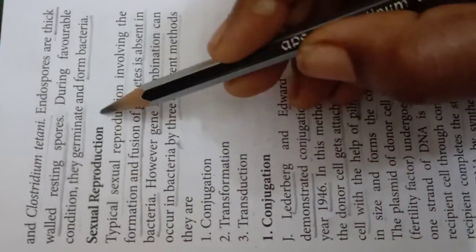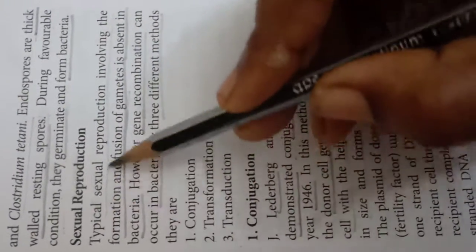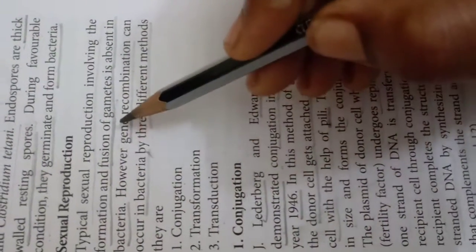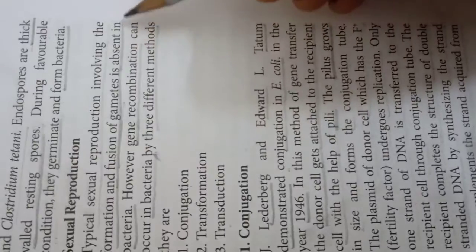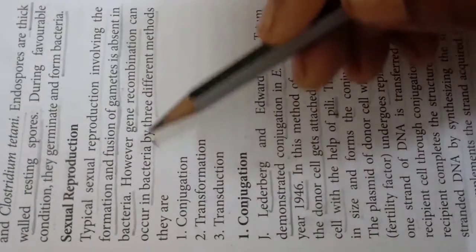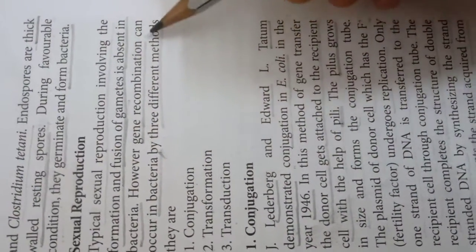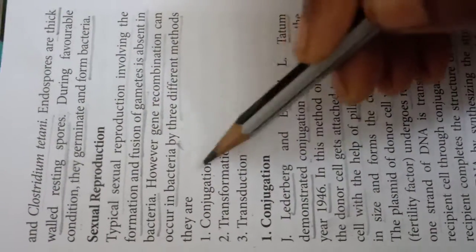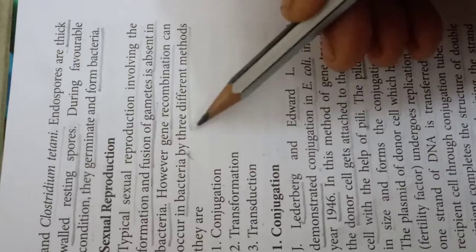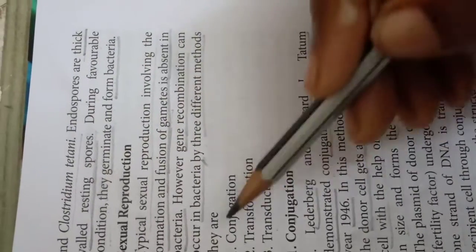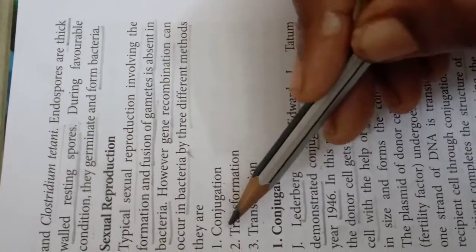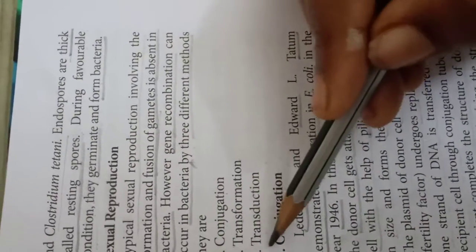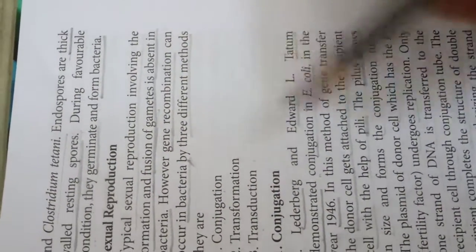Sexual reproduction. A typical sexual reproduction involving the fusion of gametes is absent in bacteria. However, gene recombination can occur in bacteria. There are three different methods. They are: one, conjugation; second, transformation; third, transduction.